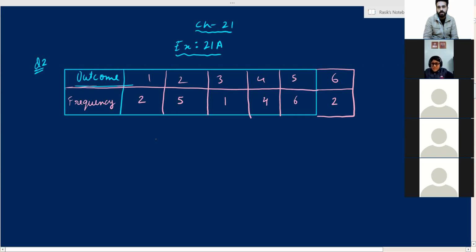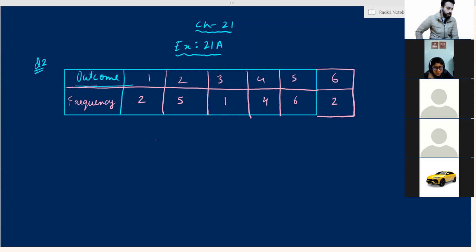Frequency understood? A particular outcome has appeared how many times? The number of times a particular outcome appears is known as the frequency. Understood the definition of frequency, everyone? With the help of frequency table, question 3 and 4, we have to do the same thing.